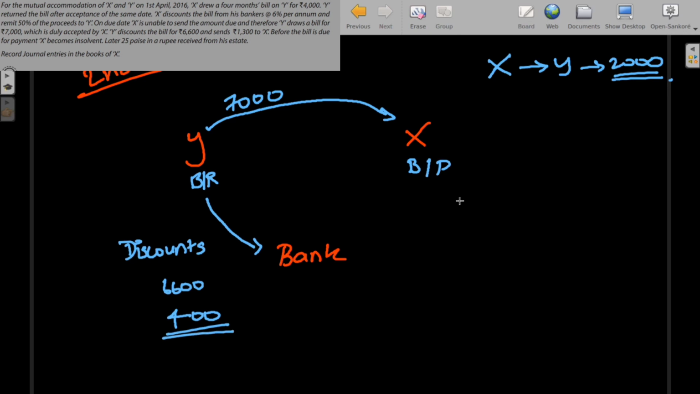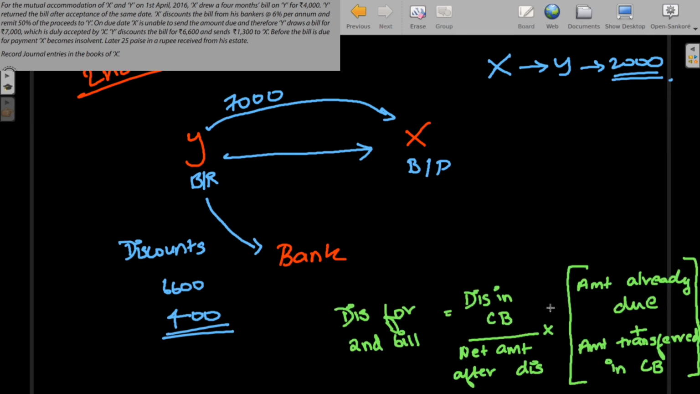And now Y sends 1,300 to X. So Y remitted some amount to X. As we all know, when Y remits to X, he remits the amount which he discounted from the bank and also the discount. But the thing is that you cannot find the discount amount over here. So there's a small formula which has to be applied.